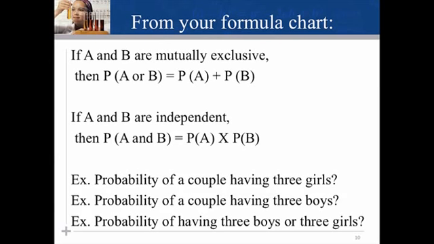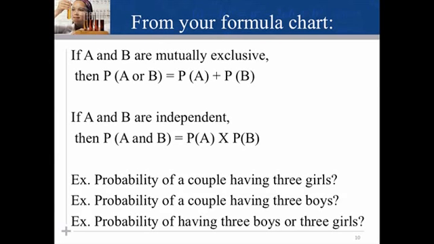The probability of having one girl is 1/2. The probability of having a second girl is 1/2. The probability of having that third girl is 1/2. Each conception is independent of the next. So we would calculate the probability of having 3 girls by multiplying 1/2 times 1/2 times 1/2.